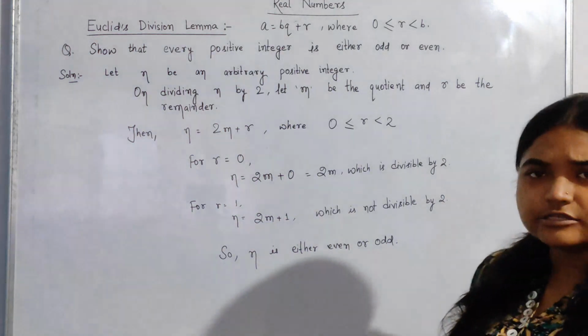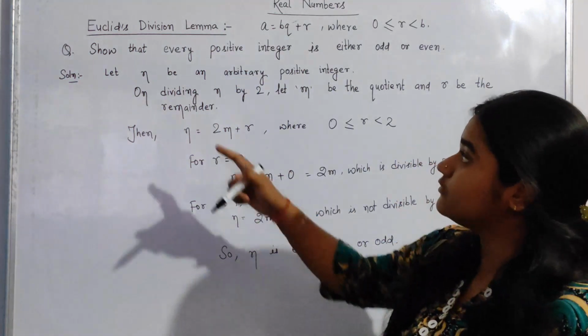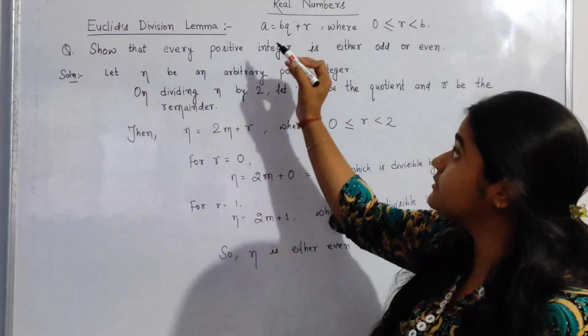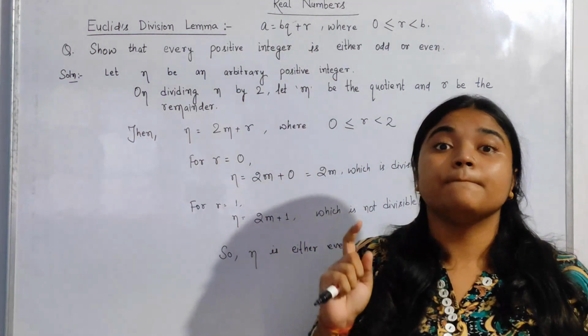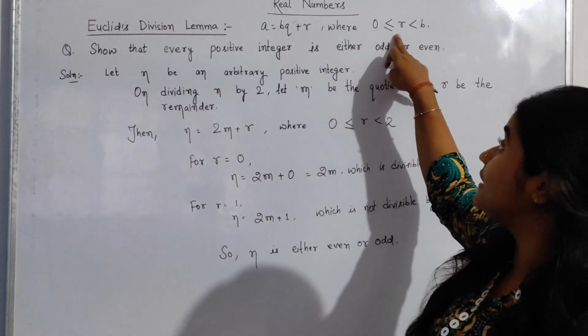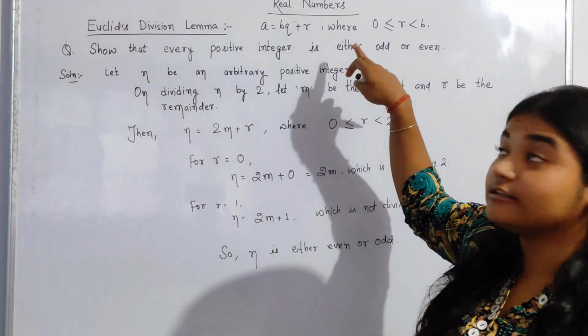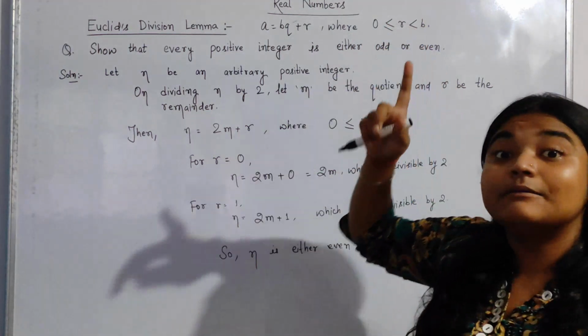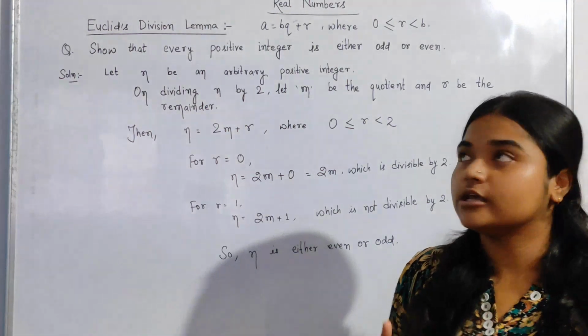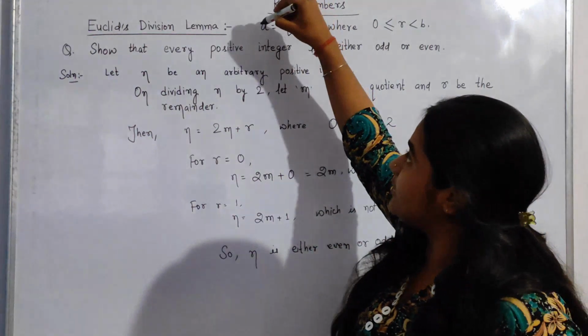Let us recall what the statement given by Euclid's division lemma was. That was a equal to bq plus r, where r must be greater than or equal to 0 but less than b, isn't it? So what was a here?